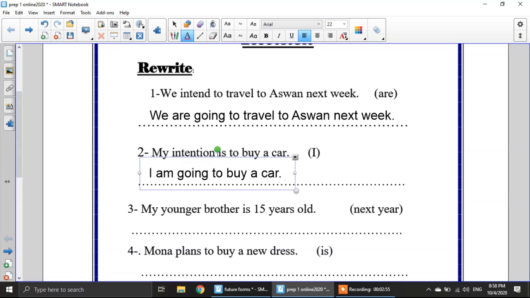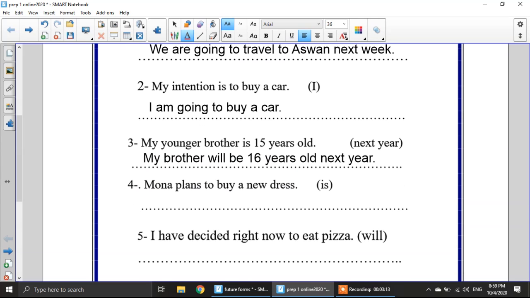Number 3, my younger brother is 15 years old. I want you to use next year. This year he's 15, so next year he will be 16, of course. Can he be 10? Of course not. So this is a future fact. I will use will. So this one will be, my brother will be 16 years old next year.